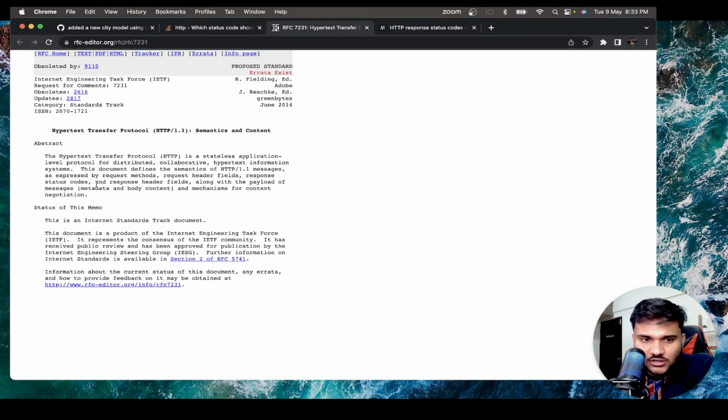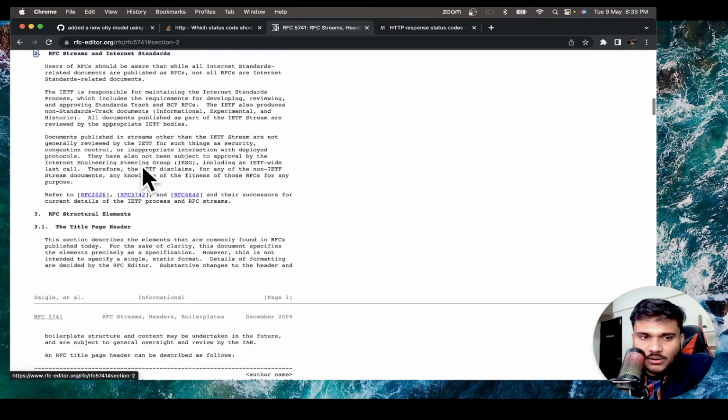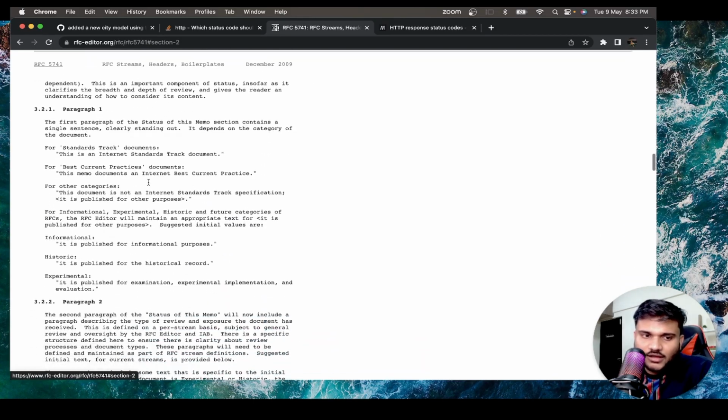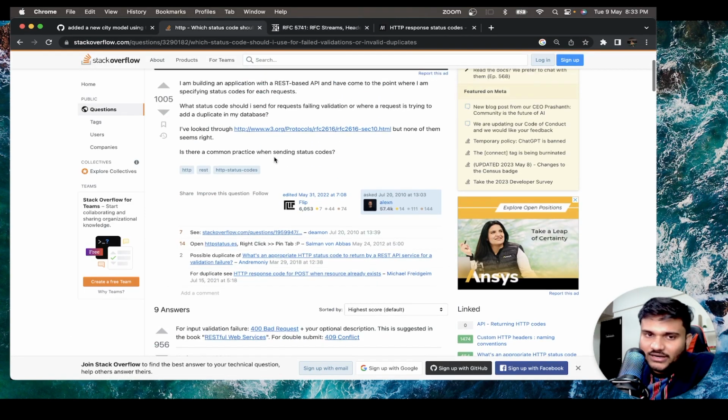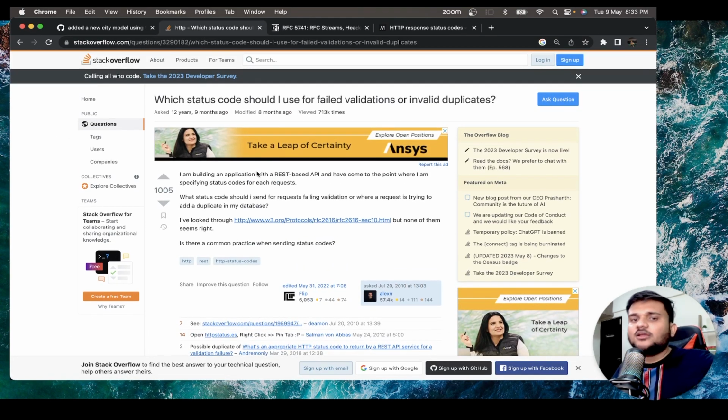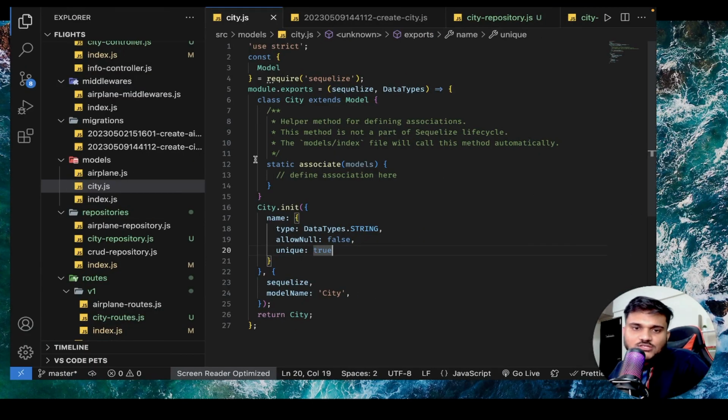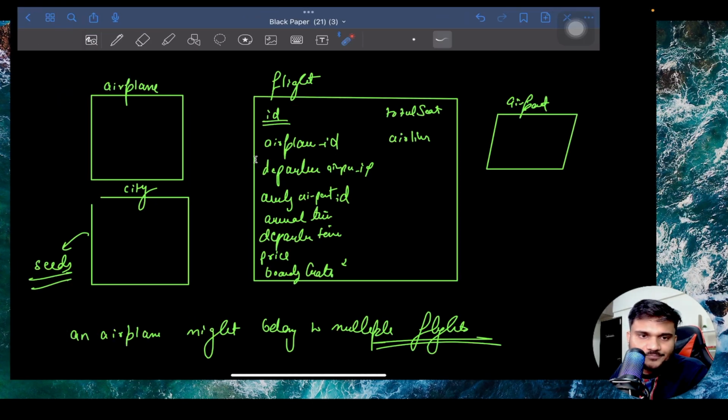Okay. So these are all the, I would say, documentation and references. You can actually go and one by one try to read it. But again, you don't need to go through all of this. You will just easily Google it and you will get it. So I believe 400 bad request we can actually give in case there is a duplicate entry. Okay. So let's try to handle it.